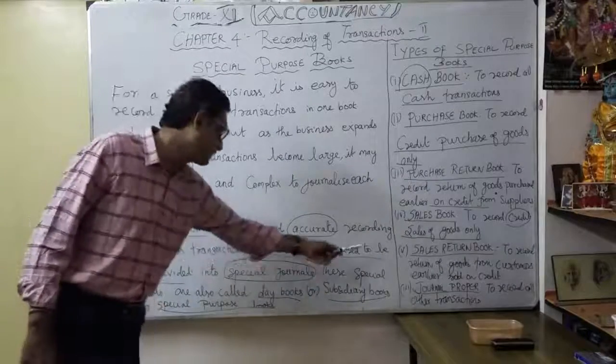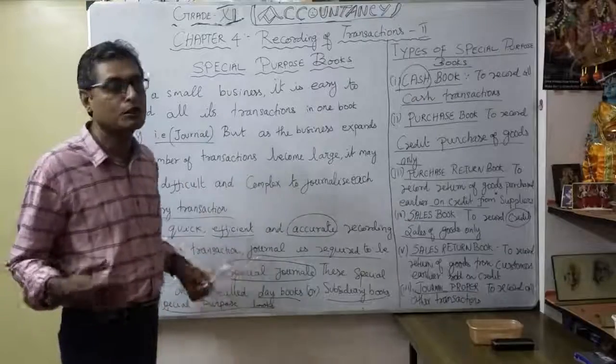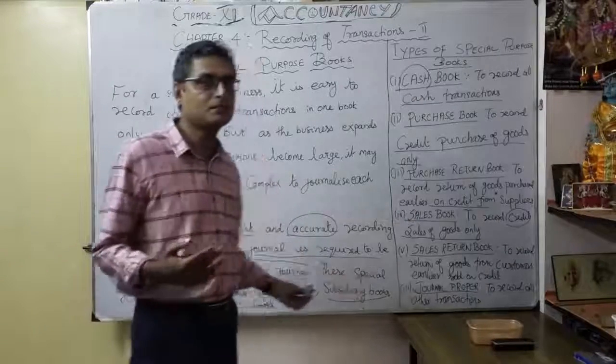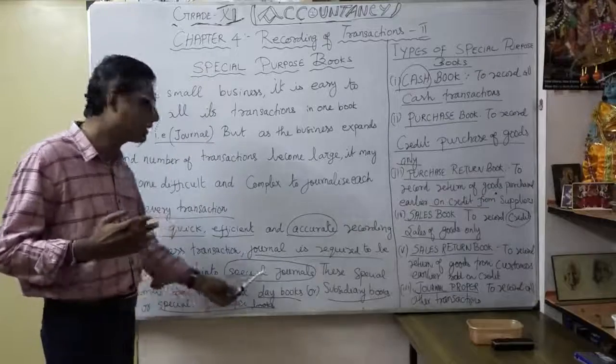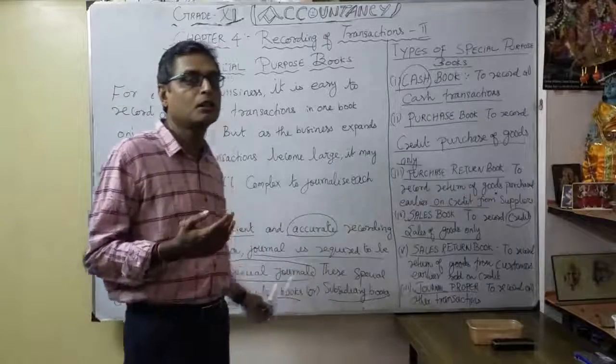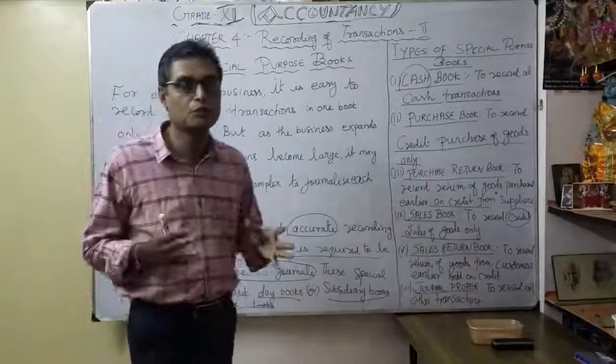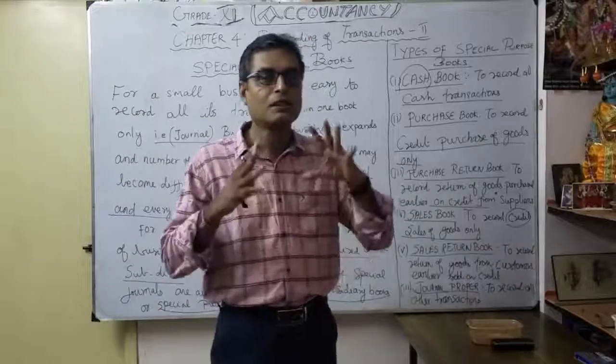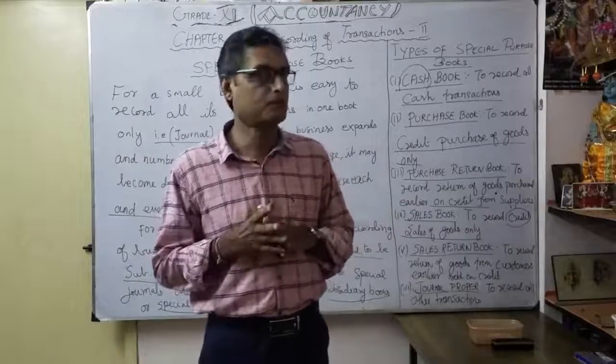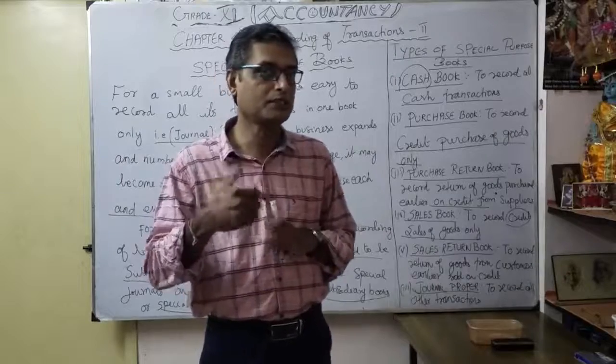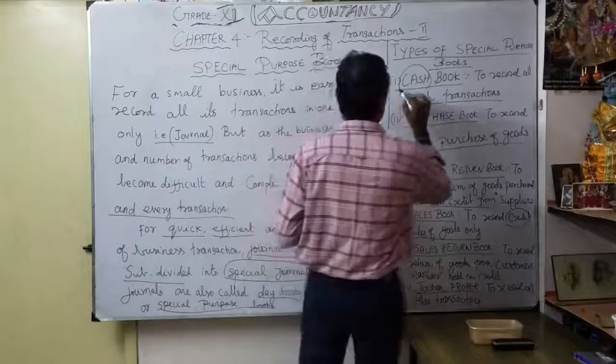The journal is required to be subdivided into special journals. These special journals are called by three names: maybe you can say day book, or subsidiary book, or special purpose books. You understood the meaning of special purpose books and their types. Now we are going to see the very important first one: what is the cash book?